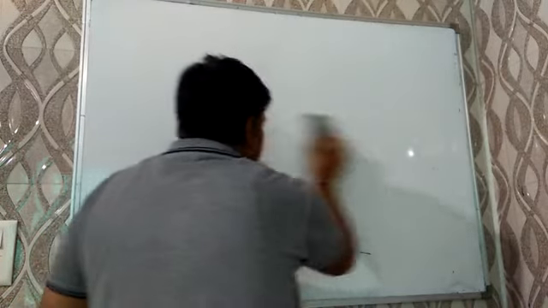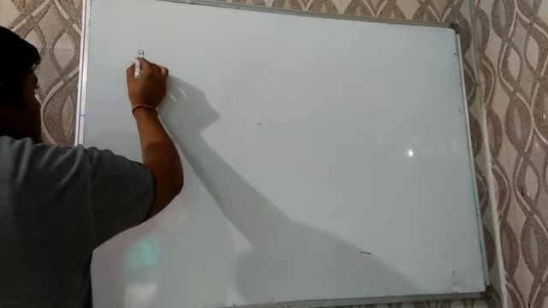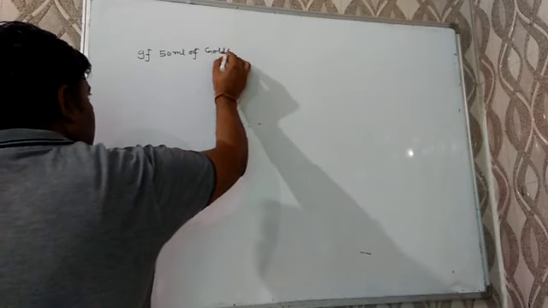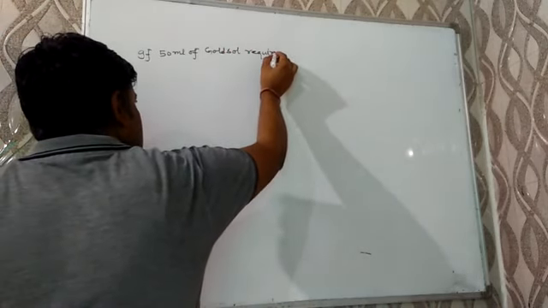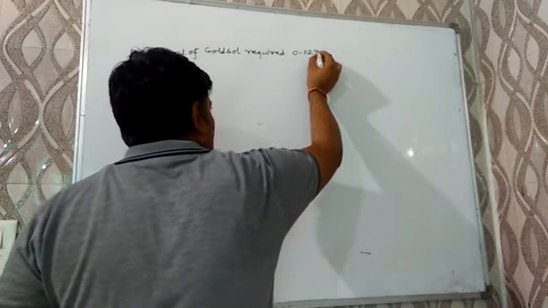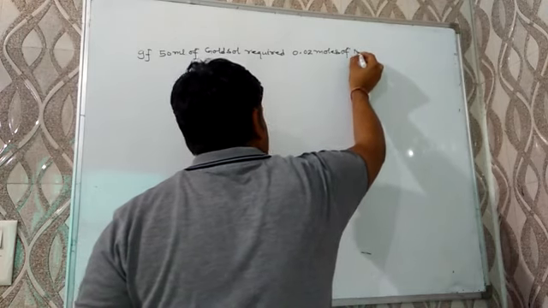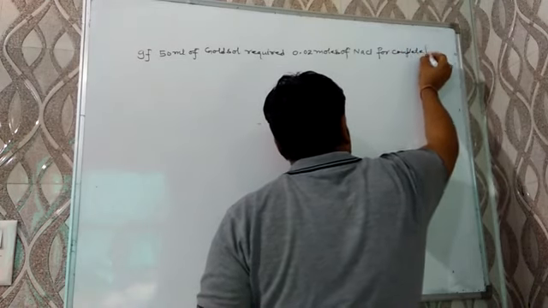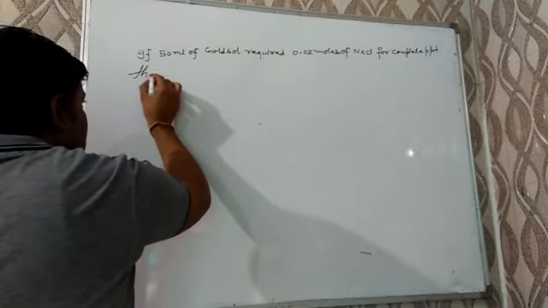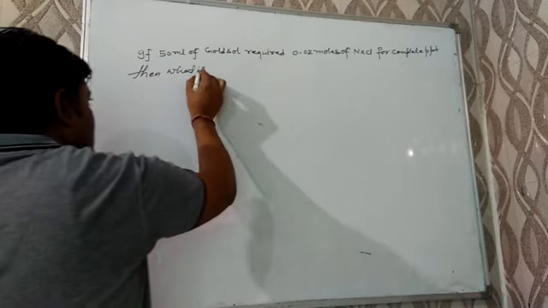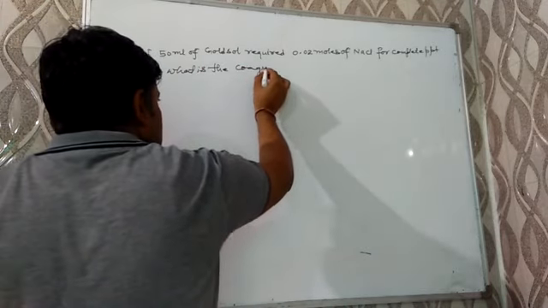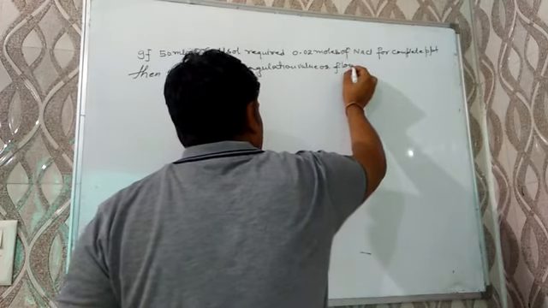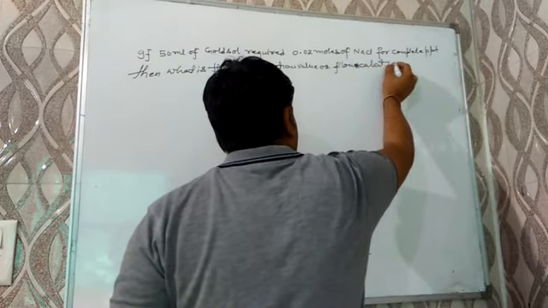If 50 ml of gold sol requires 0.02 mole of NaCl for complete precipitation, then what is the coagulation value or flocculation value of NaCl?